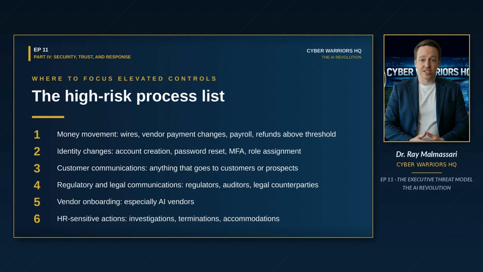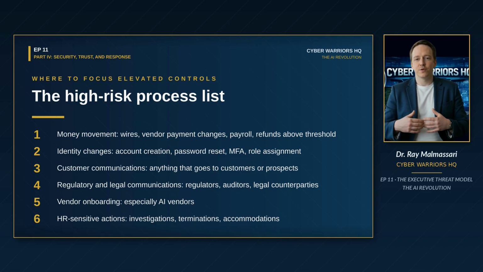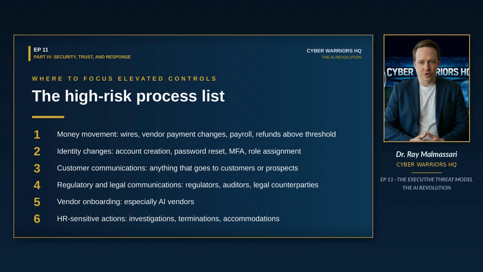HR sensitive actions: investigations, terminations, accommodations, performance documentation should never be drafted by AI without subject matter expert review and legal review. Each of these processes has the highest combined risk on the 4 categories. They deserve the most control attention. The good news is there are usually fewer than 10 of them in a typical SMB. Identify them once, apply elevated controls, review them quarterly.